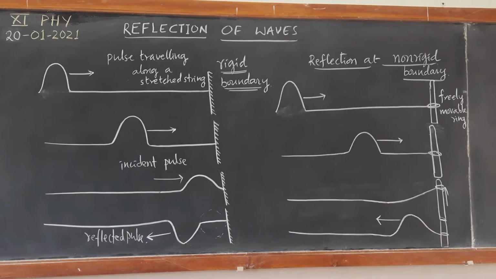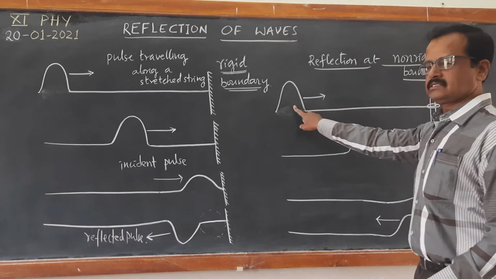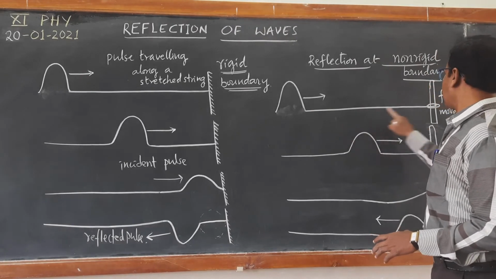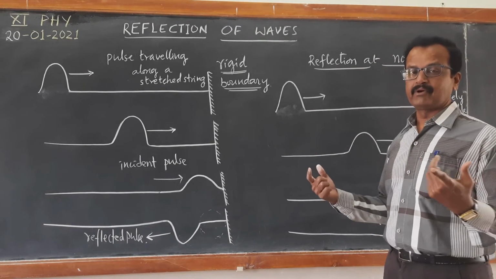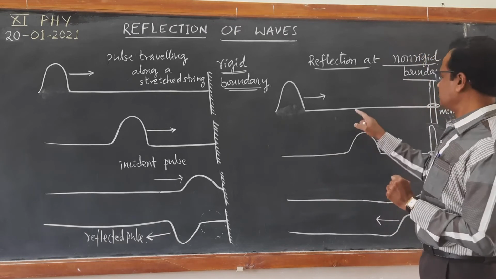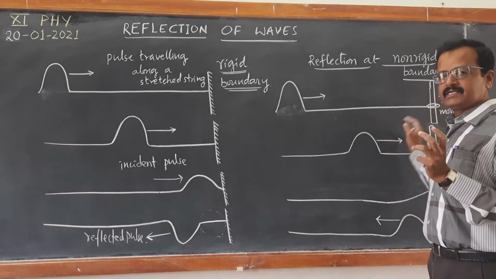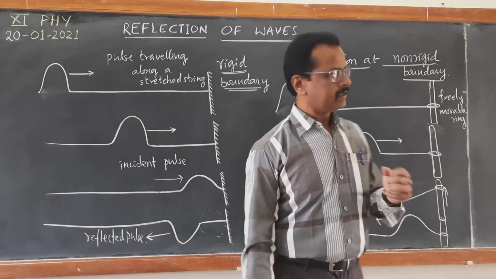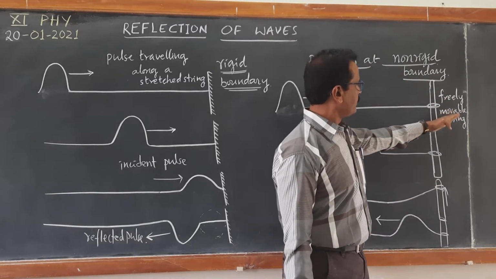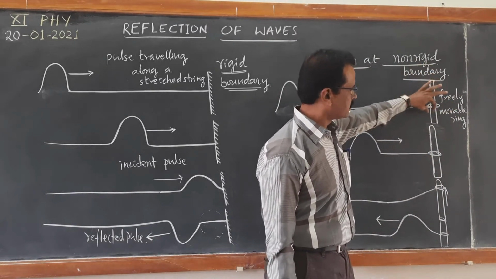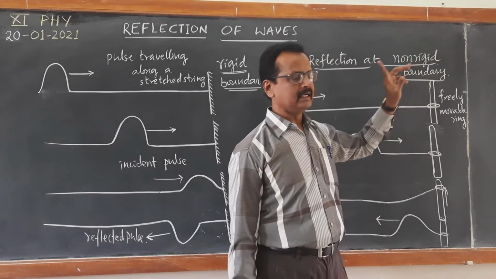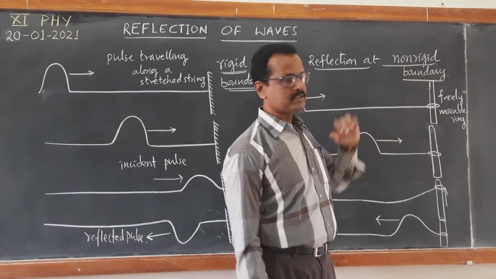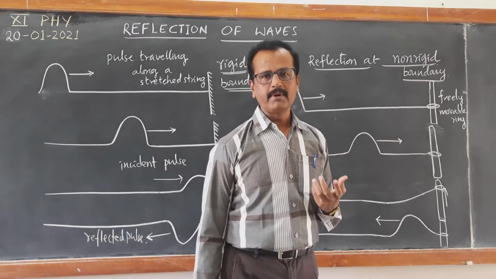Reflection at the open boundary. Now consider reflection of the same pulse on a stretched string connected to an open boundary, meaning a non-rigid boundary. Think that this end of the string is connected with a ring which can move freely about this rod. This is a rod about which the ring can move up and down freely. Such a boundary we call a non-rigid boundary or open boundary.